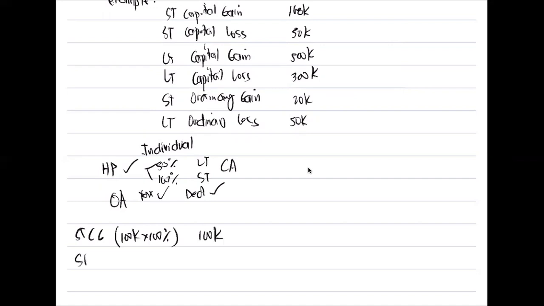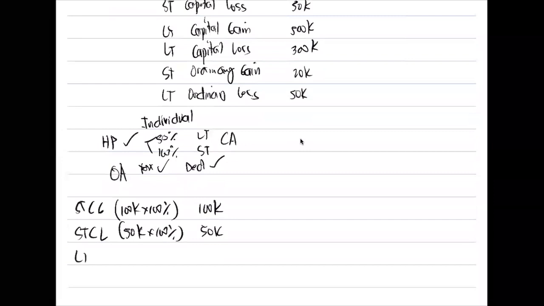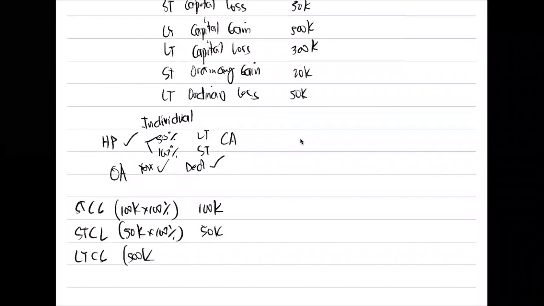Next, we have your short-term capital loss. Under your short-term capital loss, that is based on your 50,000 times 100%, so this is 50,000. We have your long-term capital loss and long-term capital gain. So long-term capital gain, we have here 500,000. Pag long-term capital gain, ano yung ating percentage? 50%. So this is 250,000.